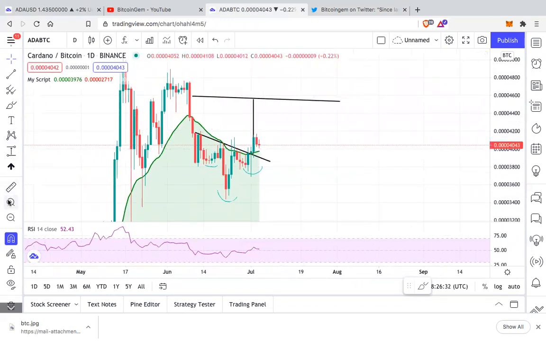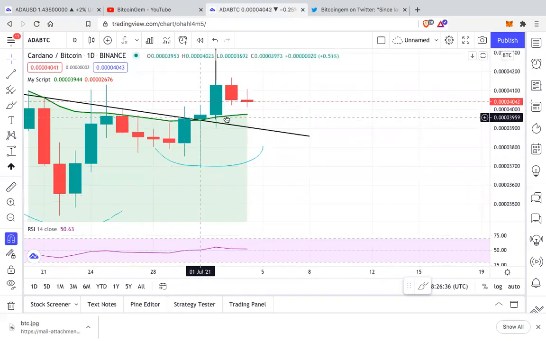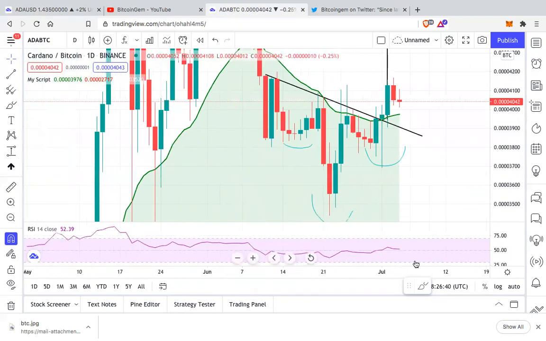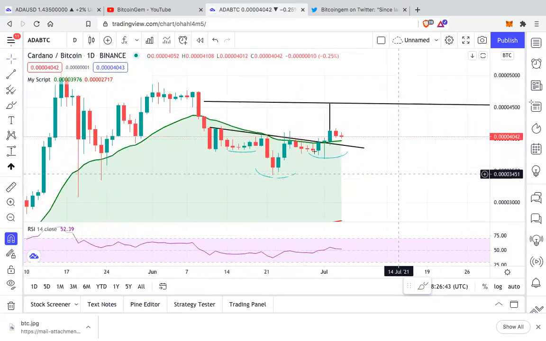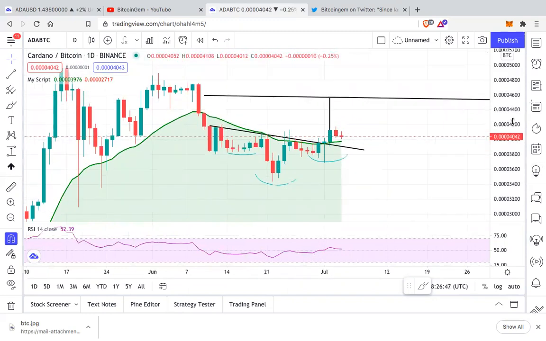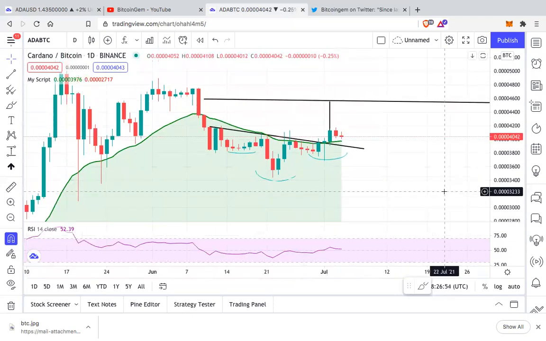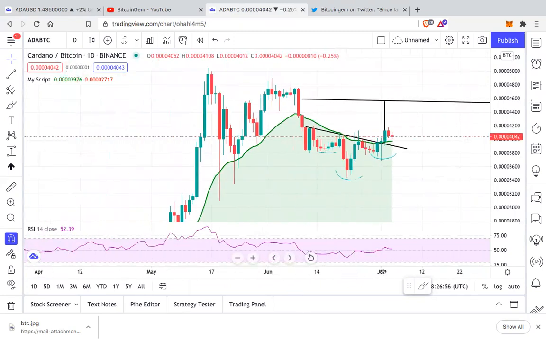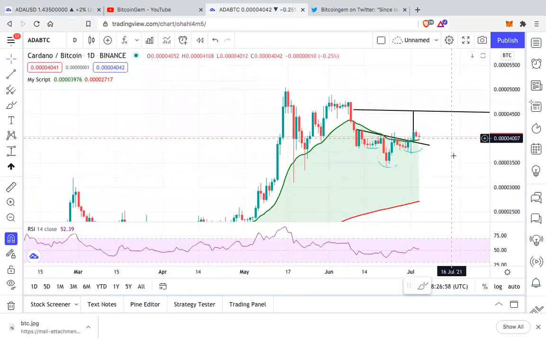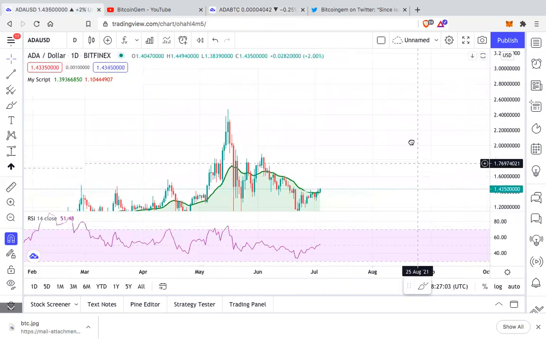And you see this, our inverse head and shoulders neckline trend line is also going along with the 21 exponential moving average. So these are multiple confirmations. We have the inverse head and shoulders breaking out. We have the 21 exponential moving average also, which is showing breaking out and flipping as support. So Cardano is looking very bullish on the Bitcoin pair. And the same can also result on the USDT pair, because on USDT also it's looking bullish.